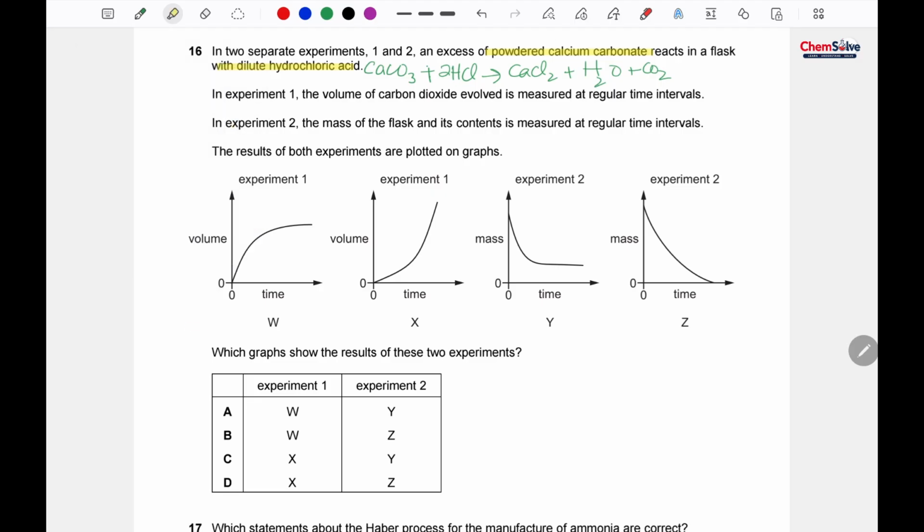In experiment number 1, the volume of the carbon dioxide evolved is measured, and in experiment number 2, the mass of the flask and its contents is measured at regular intervals. Okay, so this is our previous concept, and we should know that if a gas is being produced, then volume should increase.